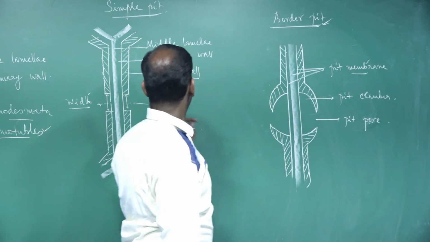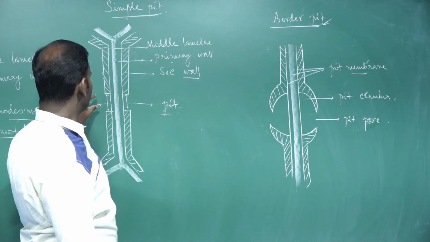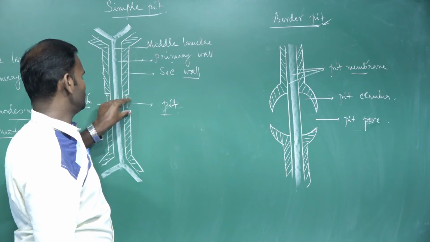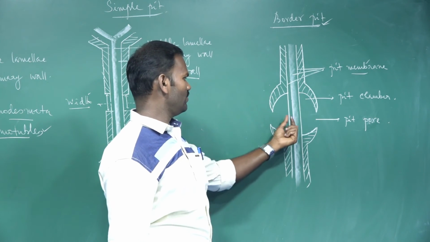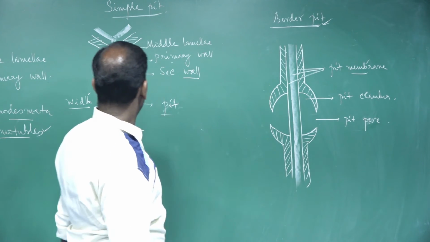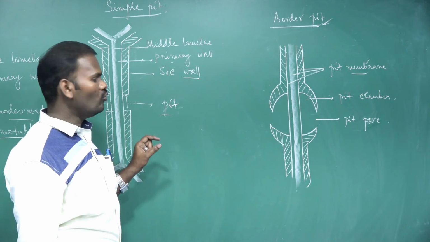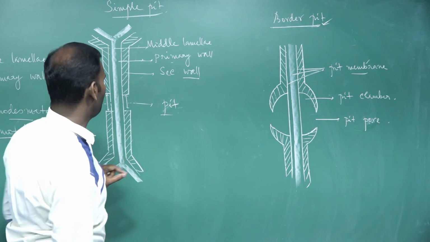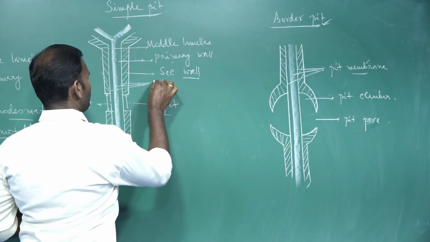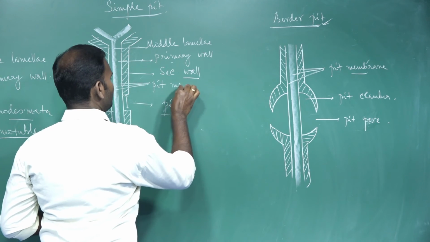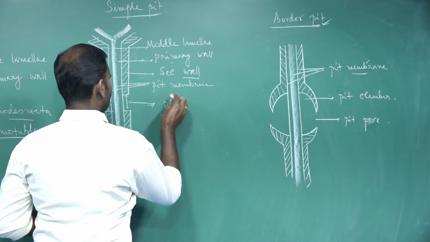So once again, there are two types of pit. One is a simple pit, another one is a bordered pit. Simple pit has the same width on both sides. In bordered pit, the secondary wall hangs over to form a pit, called bordered pit. Both simple pits and bordered pits have a pit chamber and pit membrane.